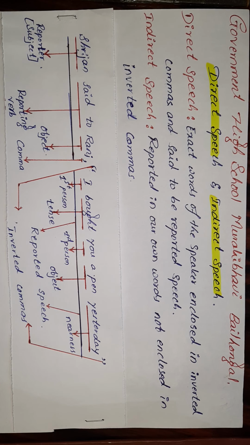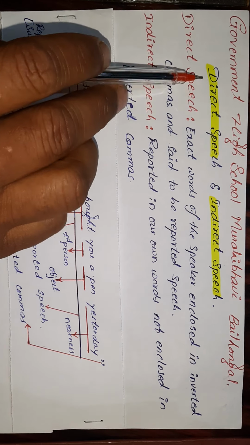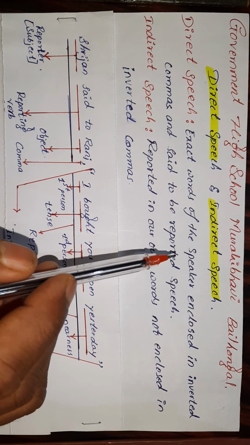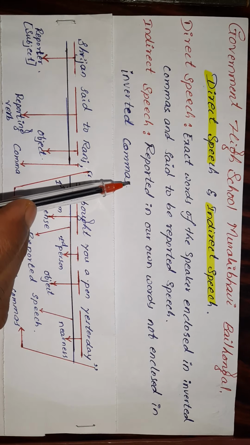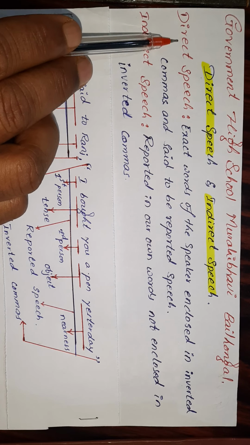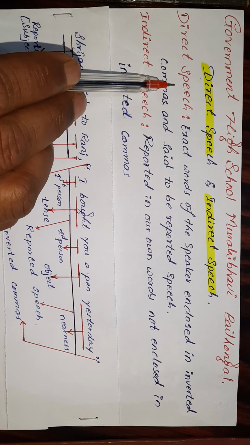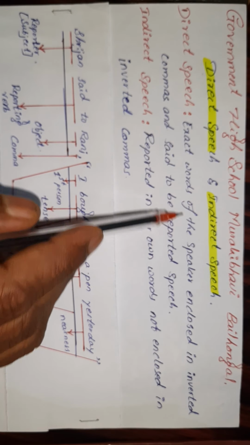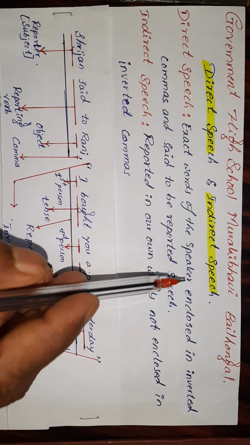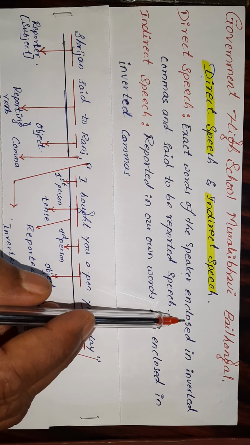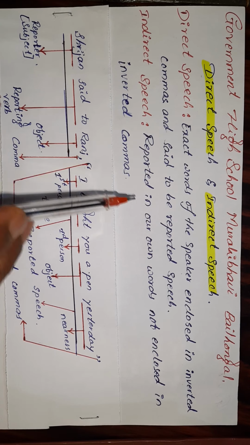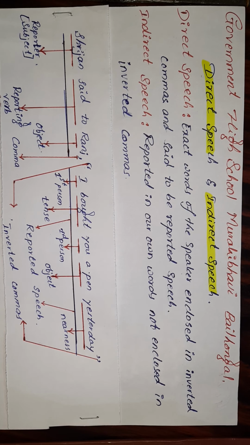Today we are going to discuss direct speech and indirect speech. What does direct speech mean? Direct speech means these are the exact words of the speaker, and those words are enclosed in inverted commas, and these words are said to be reported speech.